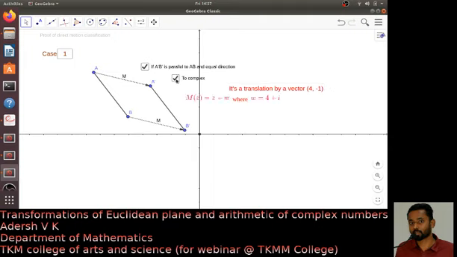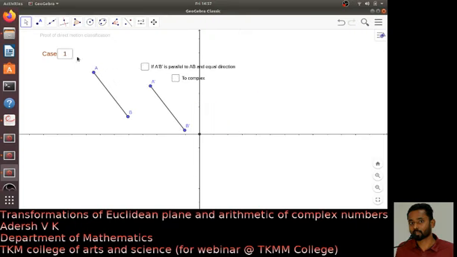So let me translate the same language to complex numbers. If you consider each point on this plane as a complex number, then what I did is the motion M of z equals z plus w, where w equals 4 plus i. So in this case you get the translation by a complex number w.